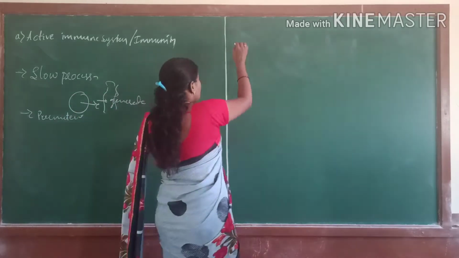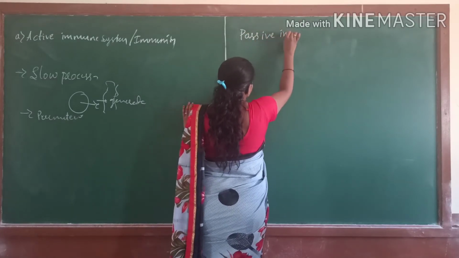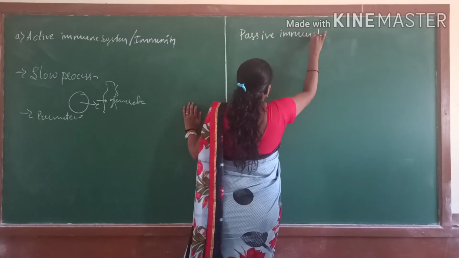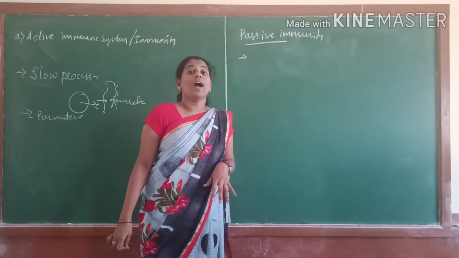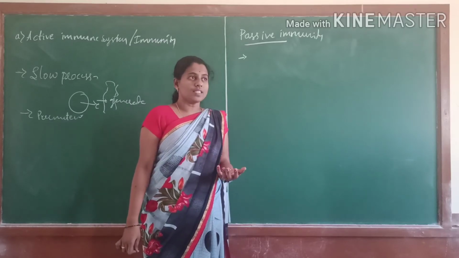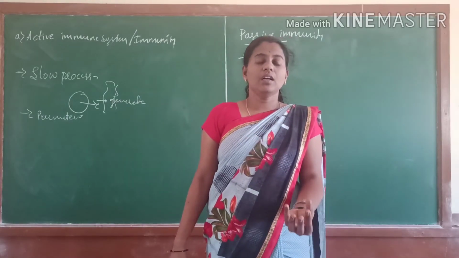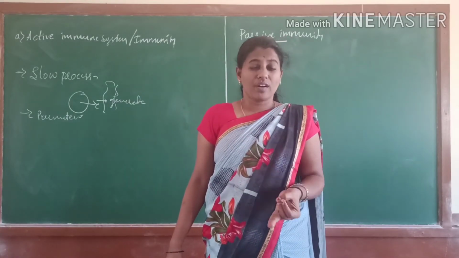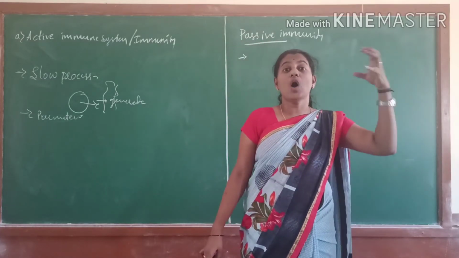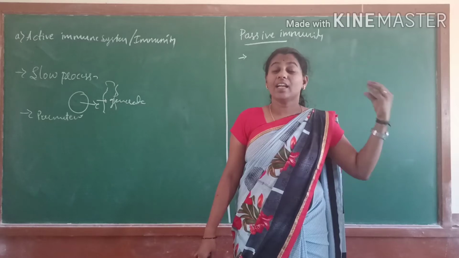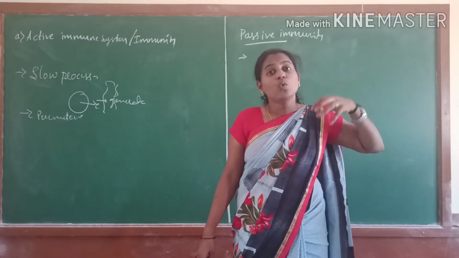And what about passive immunity? Passive immunity is also commonly called acquired immunity. It is where, when we are affected by a disease like hepatitis, jaundice or malaria, we take a drug, tablet or antibodies from outside.